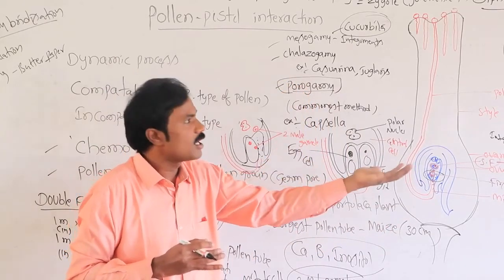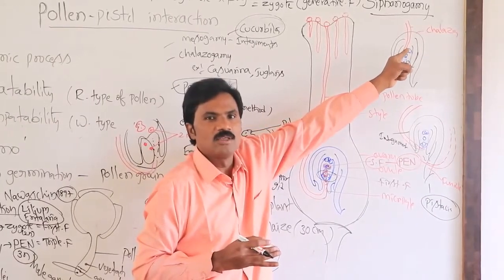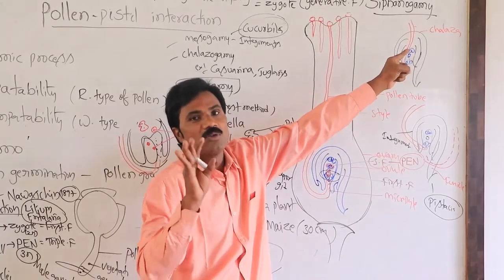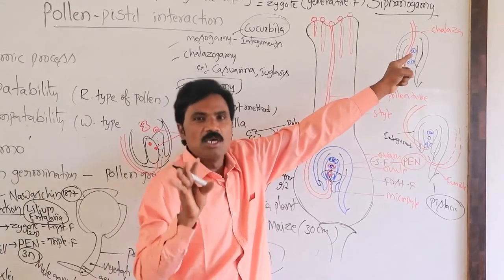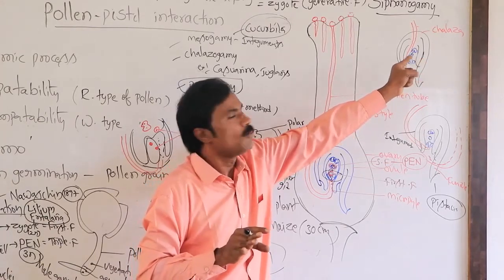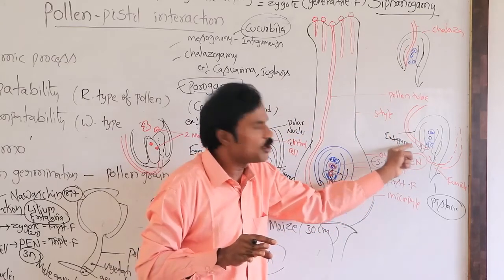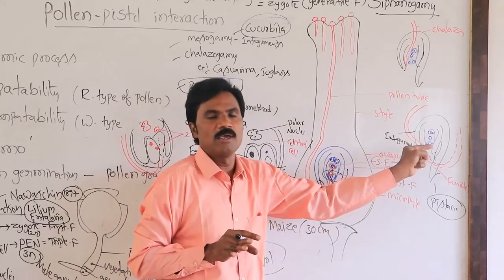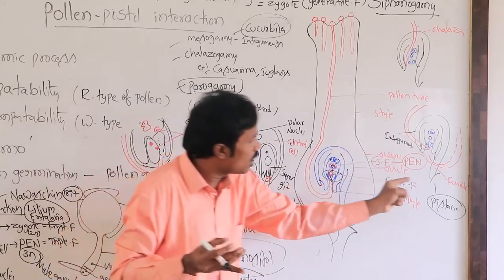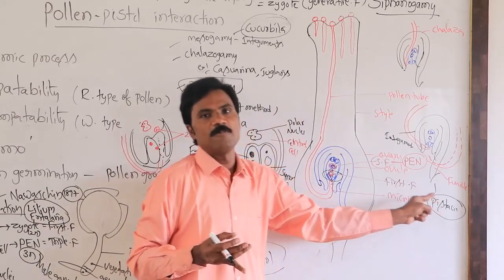Then another type is entering through the basal part of the ovule, which we call chalazogamy. It is commonly observed in Casuarina, Juglans, and Betula, and most commonly in Casuarina. Sometimes, rarely, it takes place through the integument, which we call mesogamy. Mesogamy is normally observed in Cucurbita. In some rare conditions it is along the funicular region, as in Pistacia and such plants.